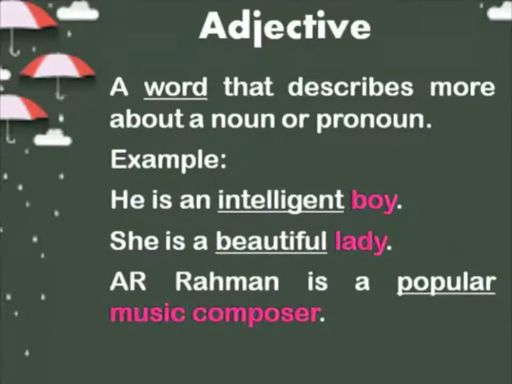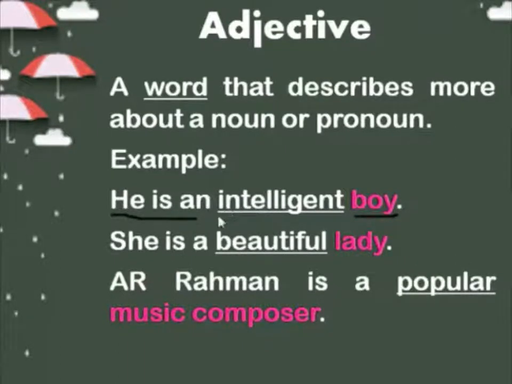So what is an adjective? An adjective is a word that describes more about a noun or pronoun, or it adds more information to the noun. If you look at the example here, he is an intelligent boy. He is a boy, she is a girl, or she is a lady, that still makes complete sense.